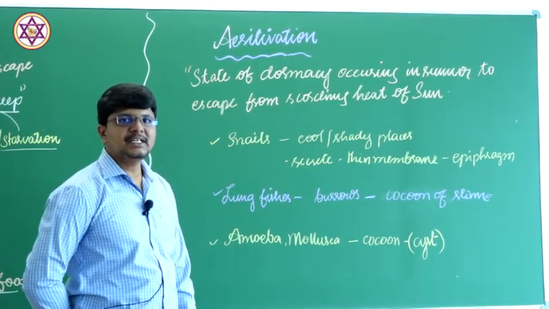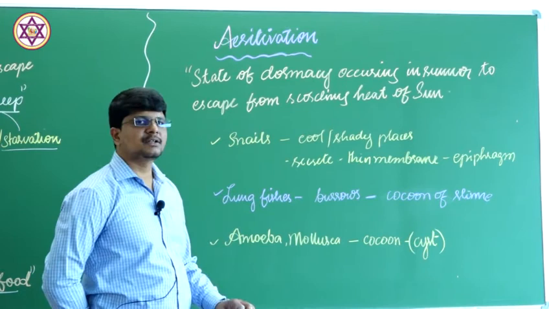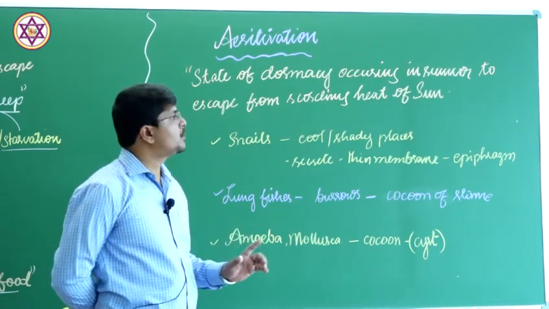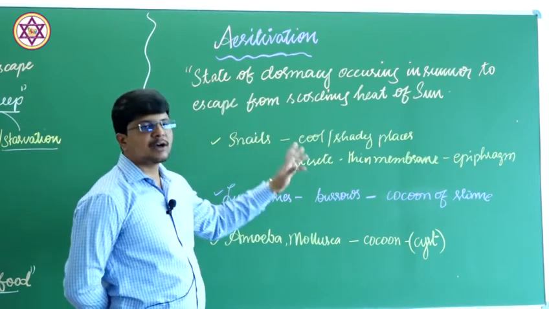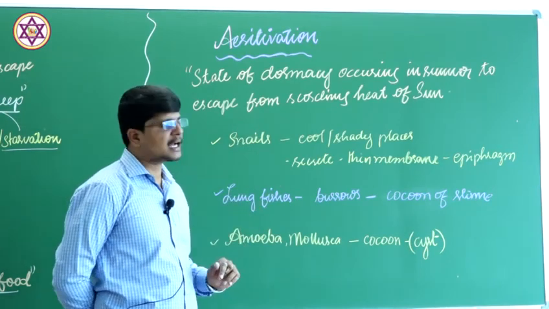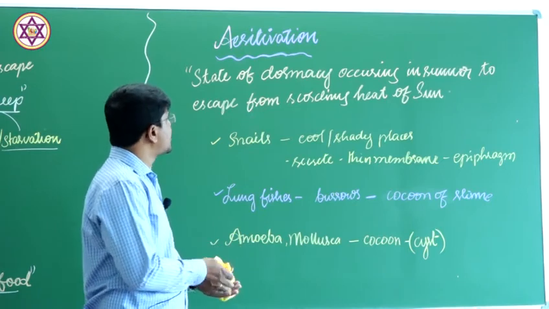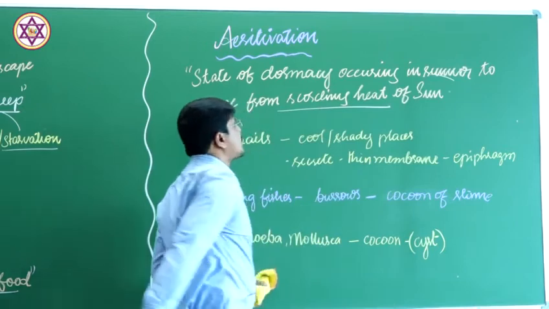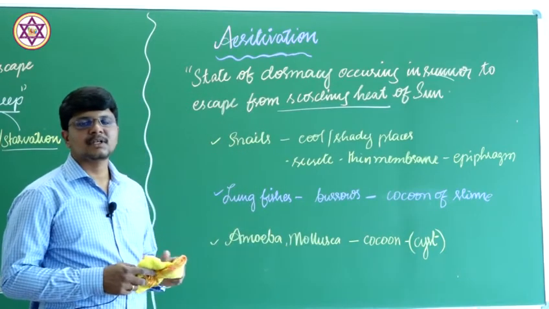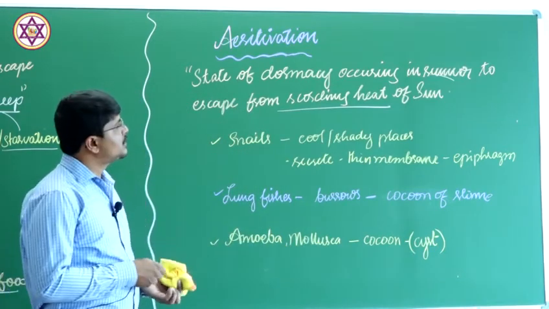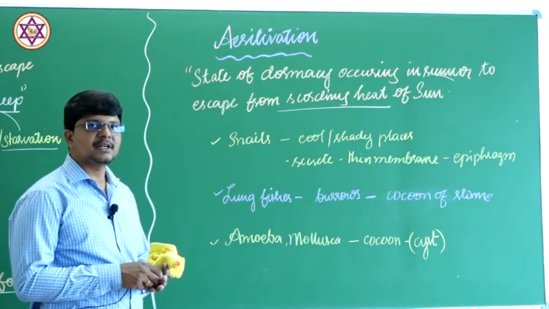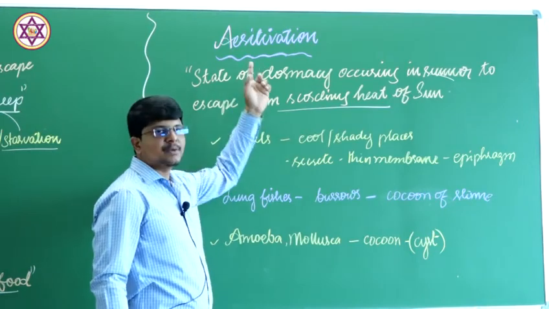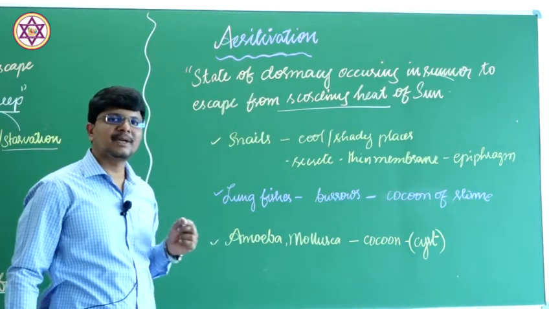Another concept is estivation. Some other group of individuals undergo dormancy, a state of inactiveness during the summer, in order to escape the hot scorching heat of the sun. During the summer, this behavior shown by the animals is known as estivation. In Latin, estiva means summer.